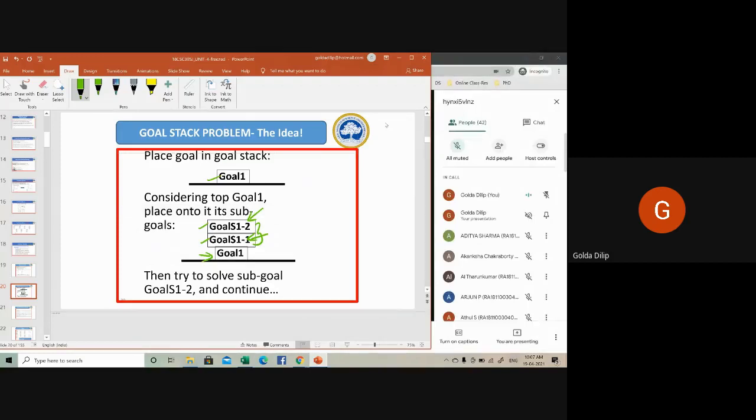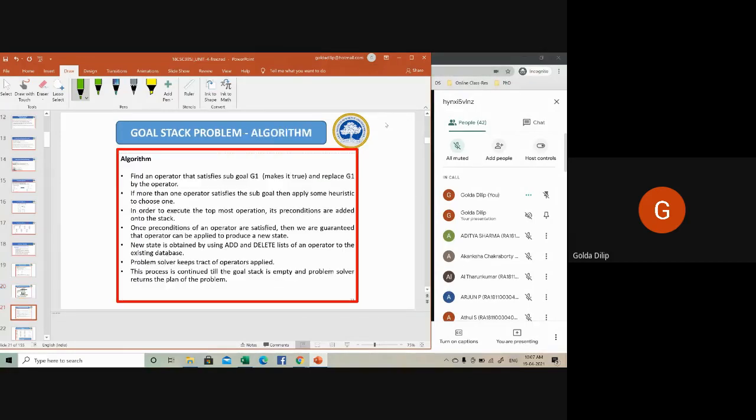Okay, now coming to our algorithm. You can see here, what does the first step tell you? Find an operator that satisfies the sub goal G1. Make it true and replace G1 by the operator. So what is an operator? Operator means the action plan. For example, it can be stack, unstack, all those things. So you need to replace G1 with the help of an operator.